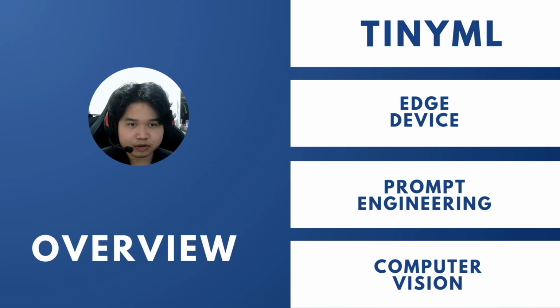This lab covered a lot of exciting concepts related to AI and robotics. Specifically, I will be covering four main topics: TinyML, edge devices, prompt engineering, and computer vision. I will explain what each of these topics is, how I worked with them, and show you some real-world applications that make this technology so important.